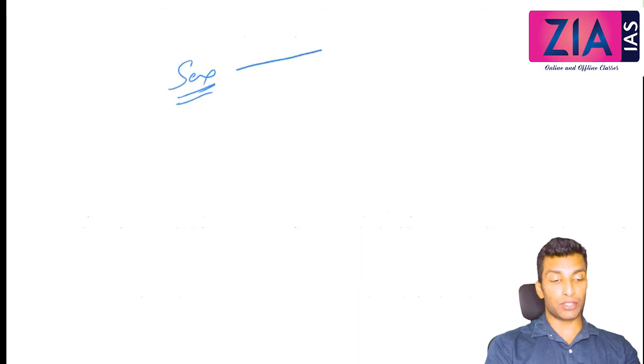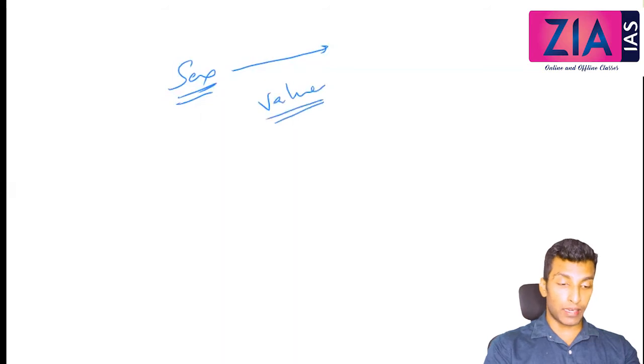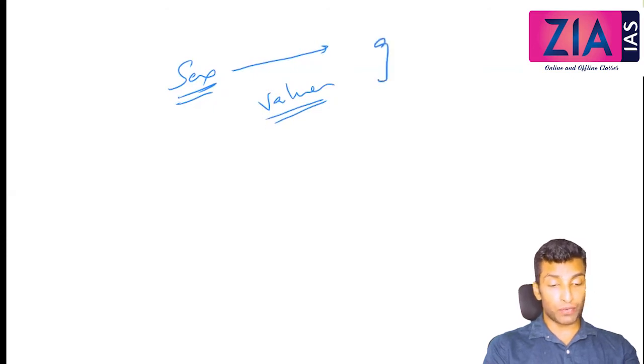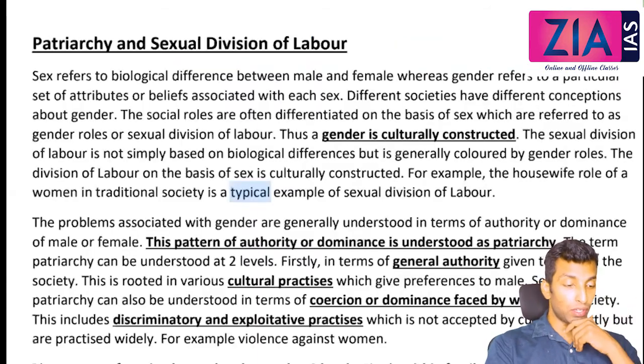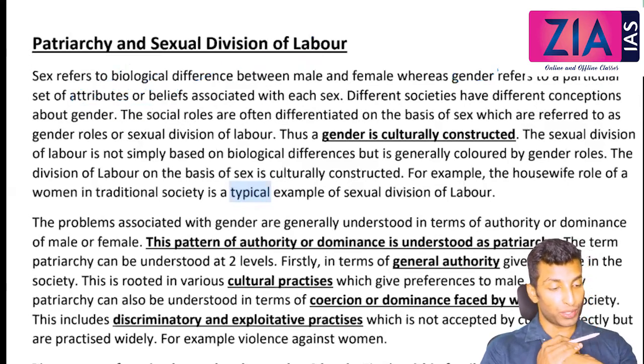I've told you there are natural differences, right? So what is a natural difference here? Sex. When you try to attach certain values to the natural difference, it will create an inequality. It will create evaluation at the individual level, then later evaluation at the cultural level, then there will be a ranking, etc. So it will finally become gender, and gender roles will be constructed. Gender refers to certain attributes like superiority, inferiority, preferability, rejection, right? I'm expecting that you know that. We have done this in stratification.